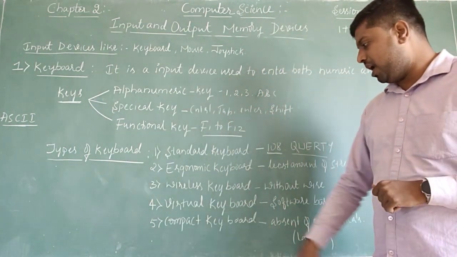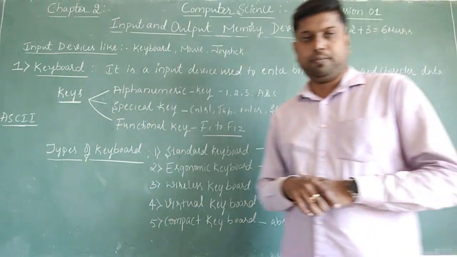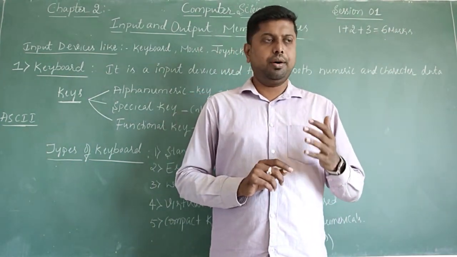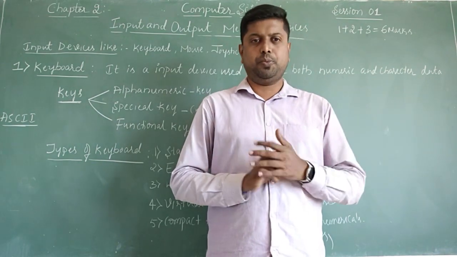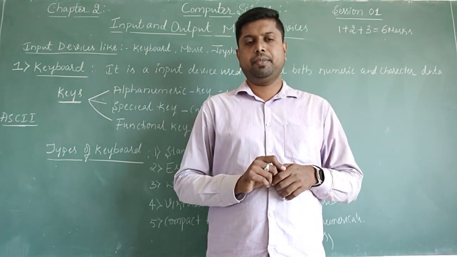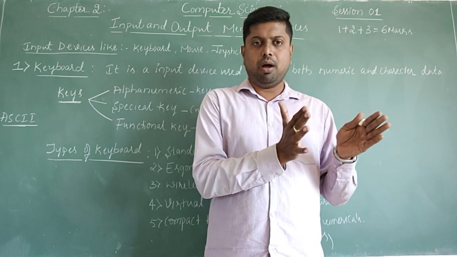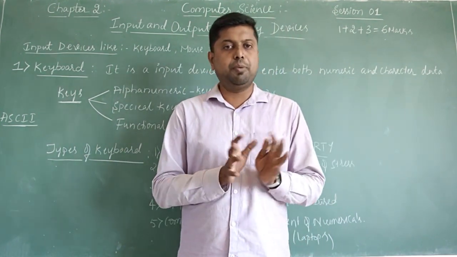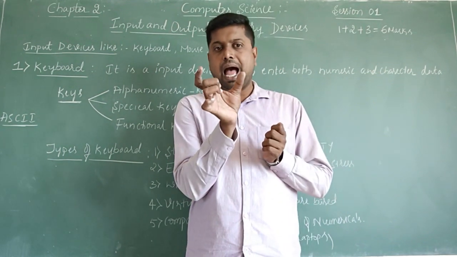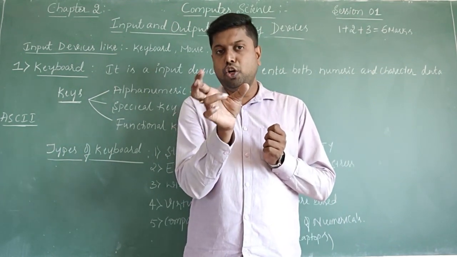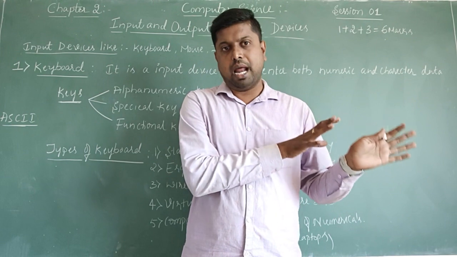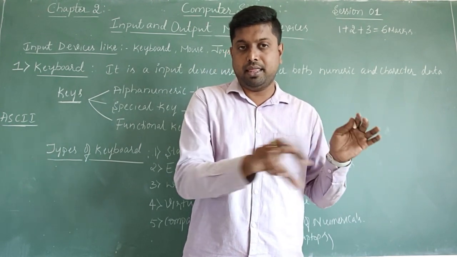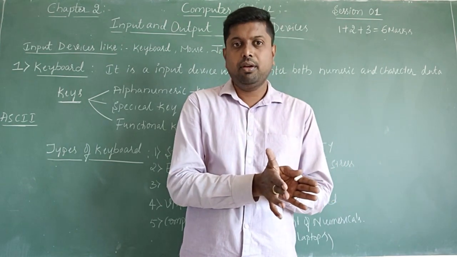Then, at last we come to the compact keyboard. See dear students, almost all of you have seen laptops or tabs. In some types of laptops, small-sized laptops, you can see the absence of the numerical keypad, but the laptop will still be operated. The combined alphanumerical keys are presented in one row itself.